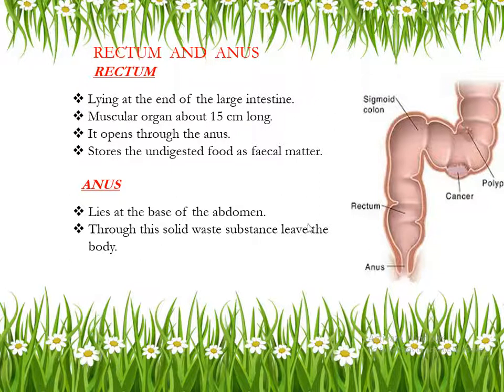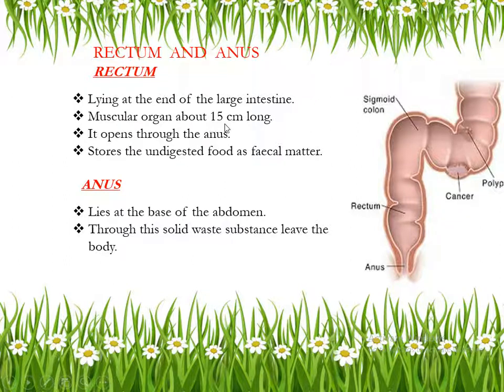Yes, ma'am. So the rectum is lying at the end of the large intestine, and it is a muscular organ. What is the dimension of the rectum?